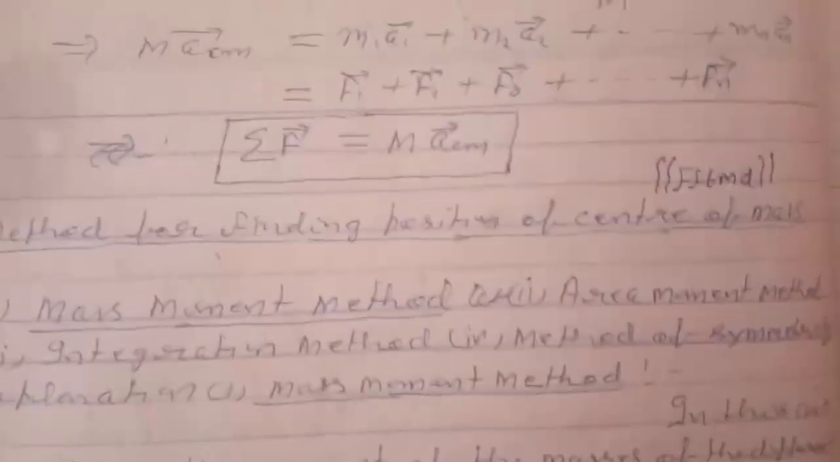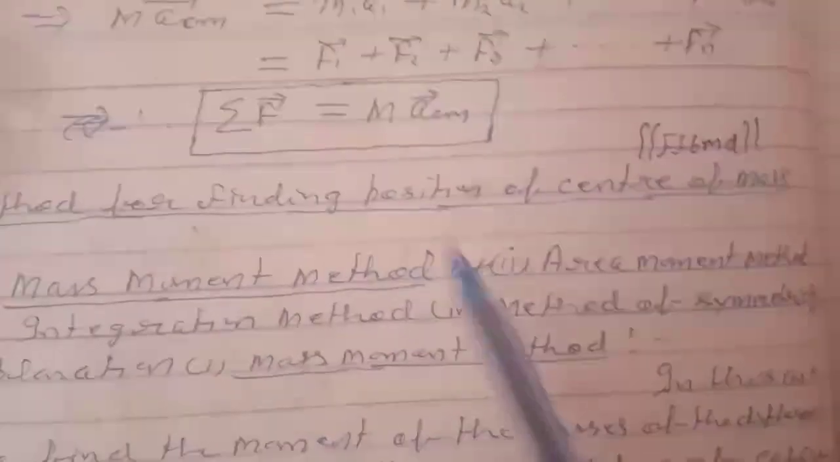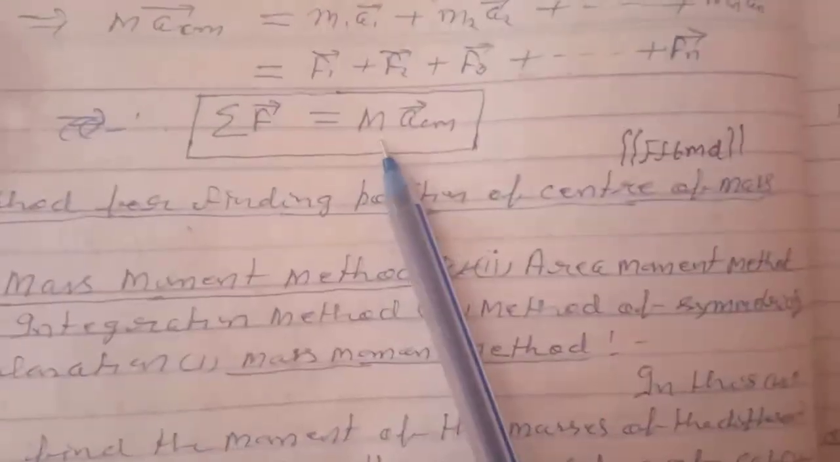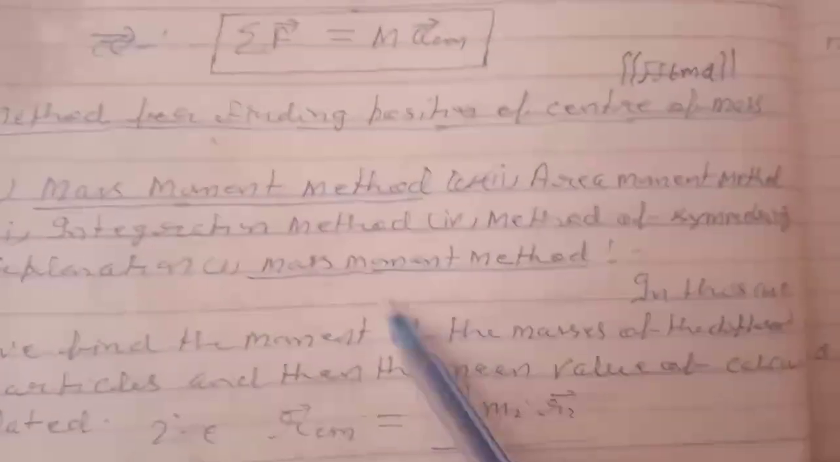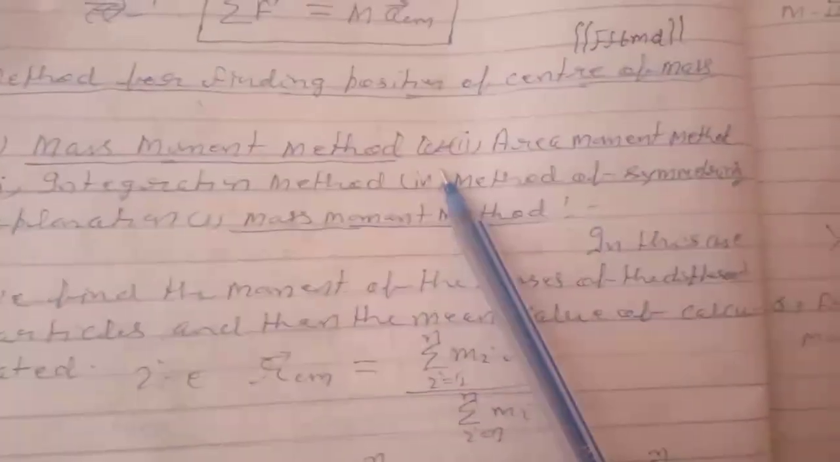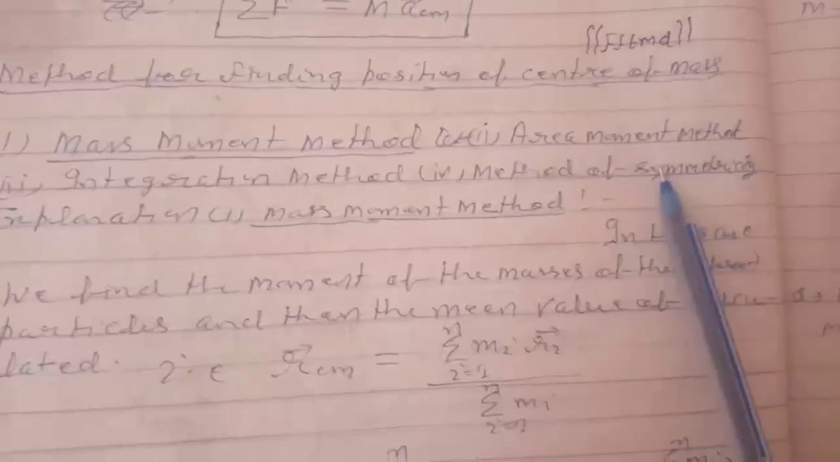That is, the resultant of all the individual forces is equal to the mass of the body times the acceleration of the center of mass. Methods of finding the position of the center of mass: first, the mass moment method; second, the area moment method; third, the integration method; and fourth, the method of symmetry.